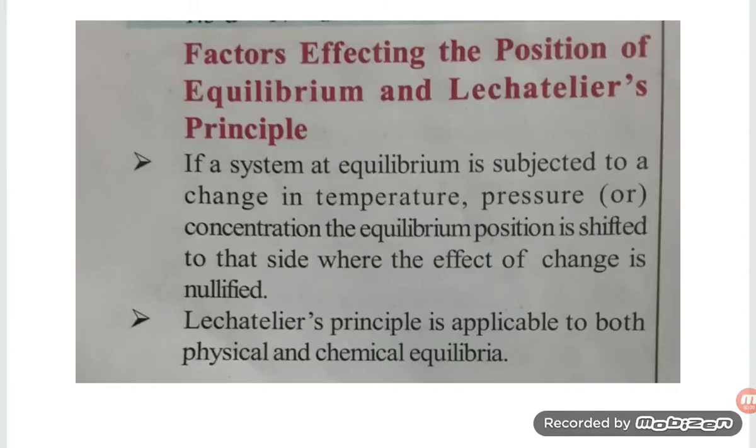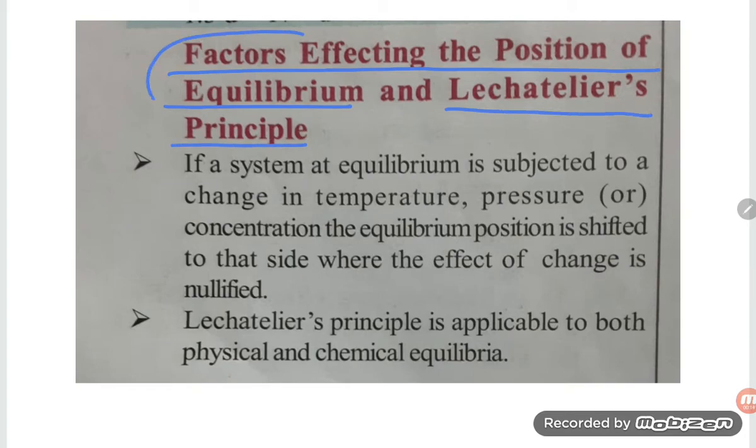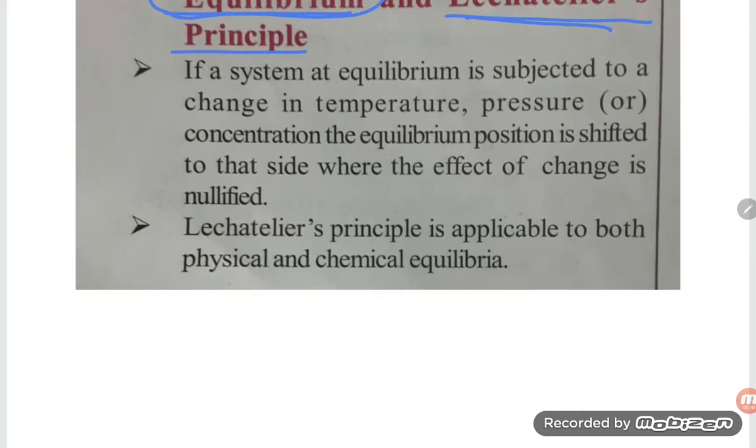Hello students, let us see the next topic, that is factors affecting the position of equilibrium and the Le Chatelier principle. This is our new topic. What is the principle saying?